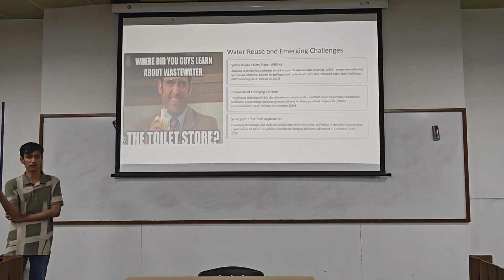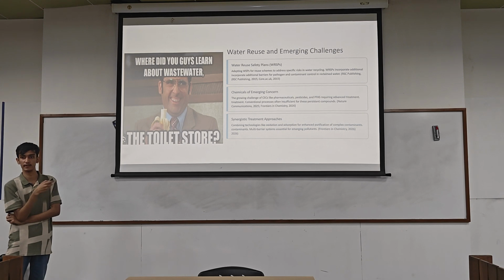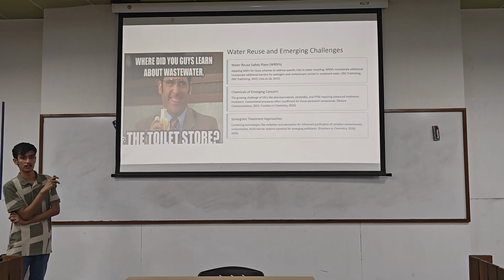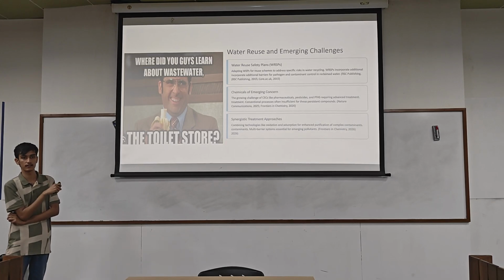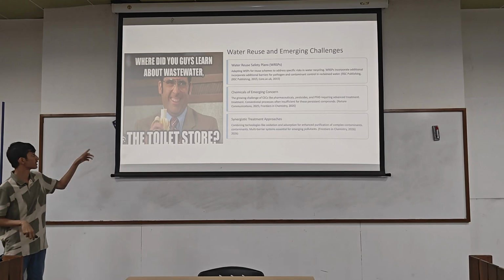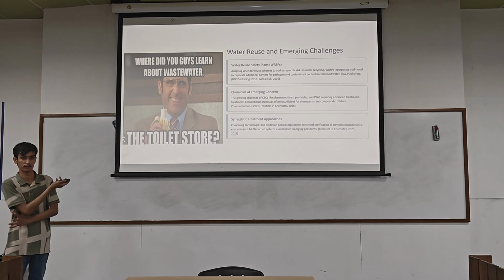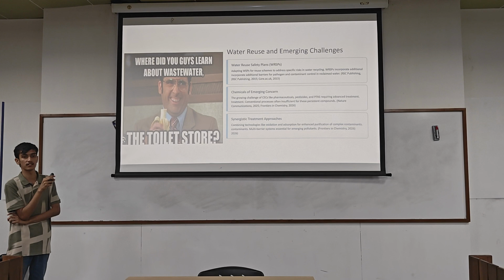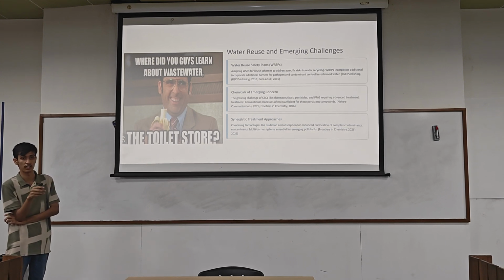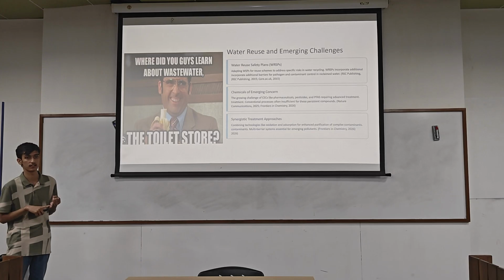Now we have wastewater reuse. Many of my friends have already told the limitations we have regarding fresh water. So we need to use wastewater also, and we need to treat it. But what are the challenges that we face? Firstly, the social stigma associated with wastewater. Nobody wants to drink water from the toilet. Even if it is clean, no one wants to. That is the social stigma associated with it. Then also, when we talk about wastewater, it is not just sewage water. Industrial waste is also present in it.